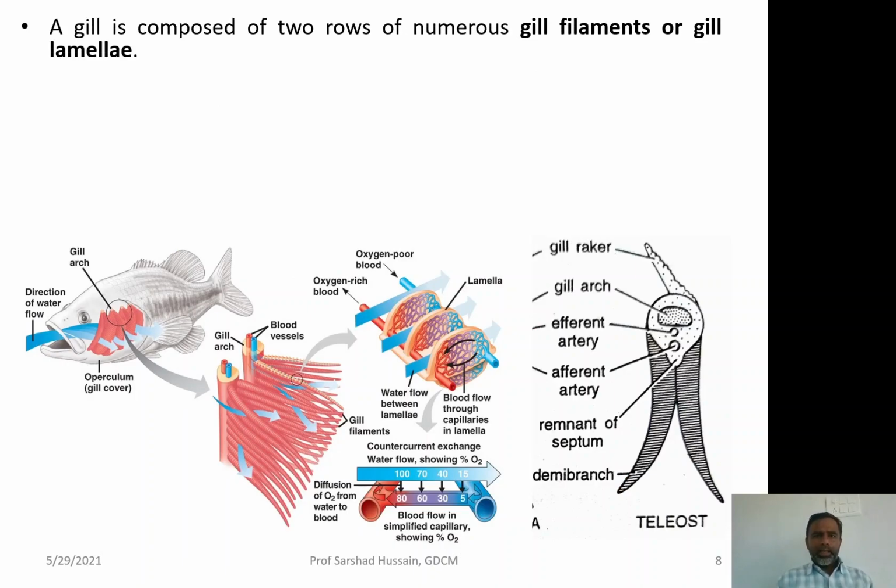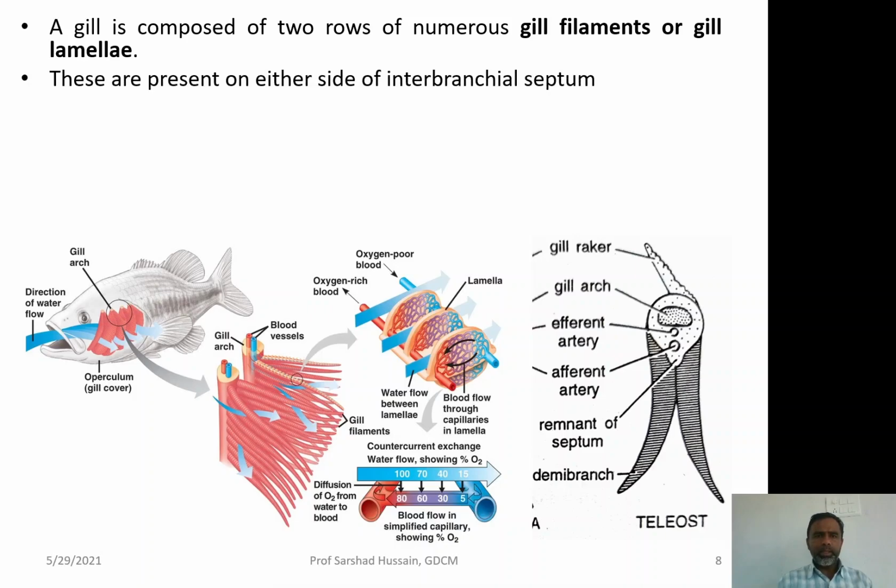So if you look at a gill, it is composed of two rows of numerous gill filaments. You can see this is the one filament, this is the other filament. You are having two rows attached to a gill arc. So a gill arc is having the two rows of numerous gill filaments, which are also called as gill lamellae. Now these are present on either side of interbranchial septum, which is called gill arc also. So one row is present on one side, other row is present on other side.